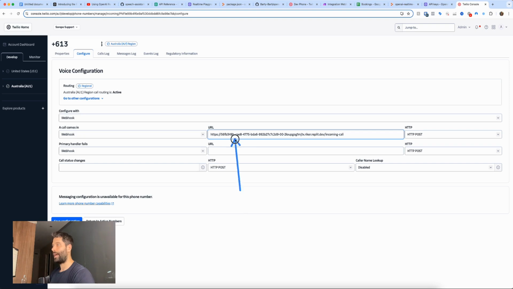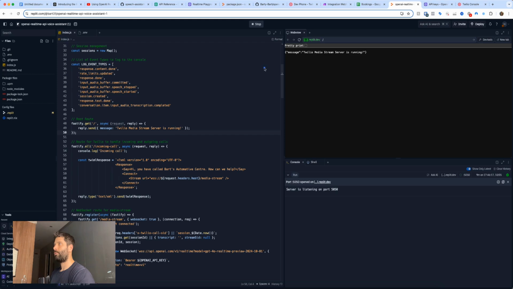So now that we're done, we have our URL with the incoming call appended to the end. Make sure that we're using the post request. And now let's hit save configuration. Awesome, now that everything is saved, let's go back into Replit. And we've already got this deployed.